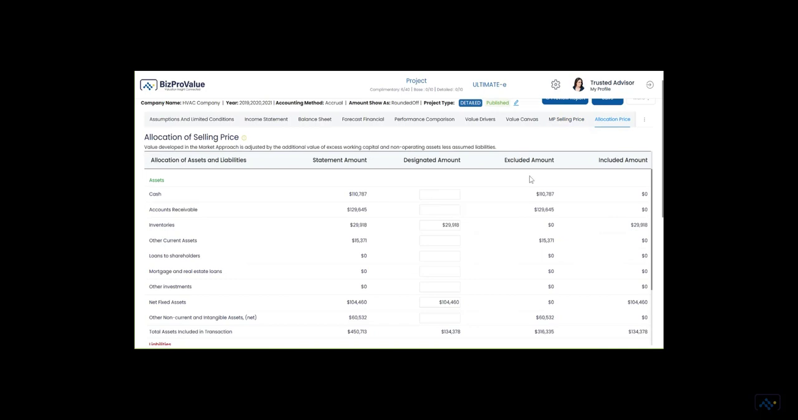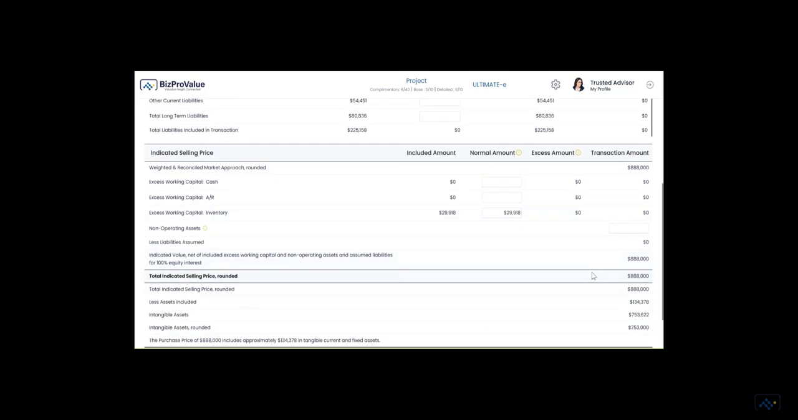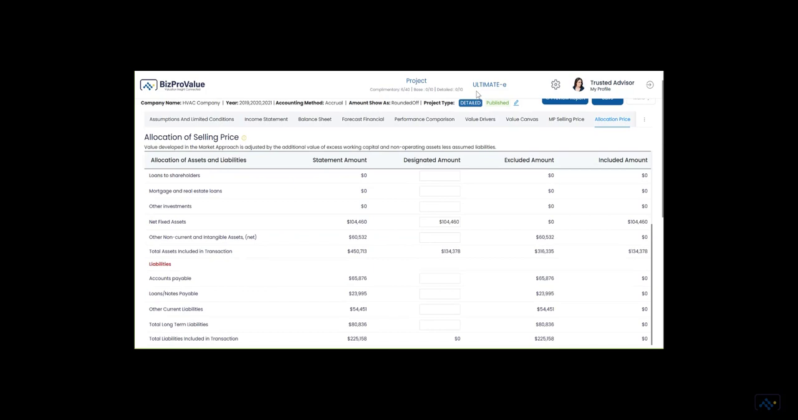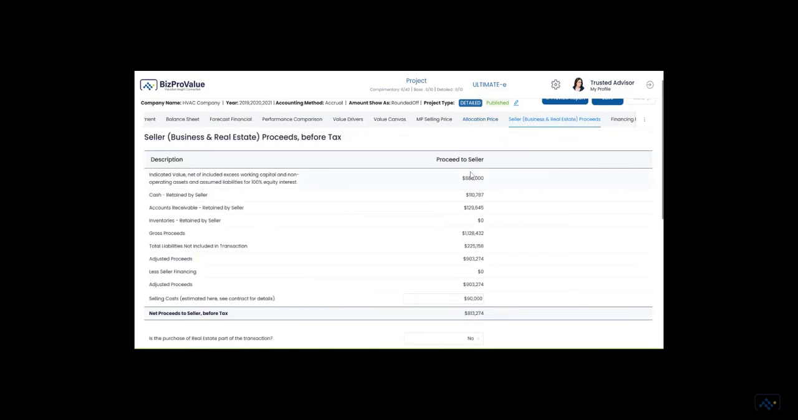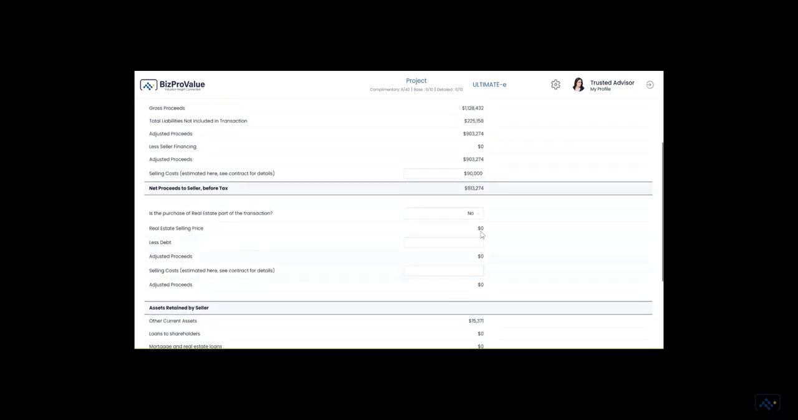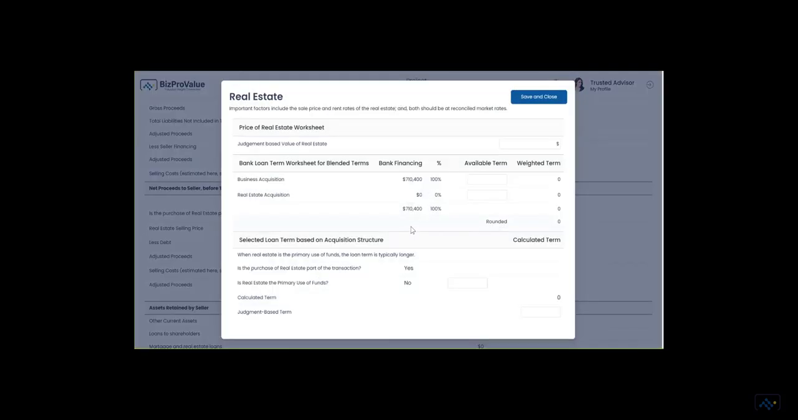Allocation of price allows you to show the assets included in the deal, such as inventory and fixed assets, and recognize any excess working capital and additional assets. These are the items the buyer receives. Seller proceeds displays the amounts before tax that the seller receives. Consider if owner-occupied real estate is part of the purchase transaction.